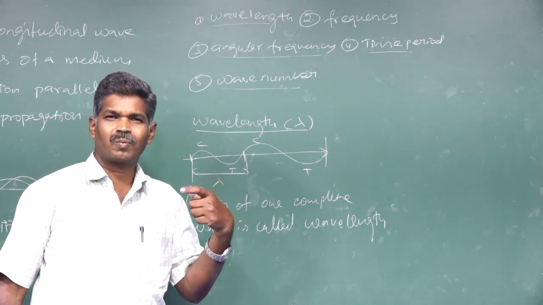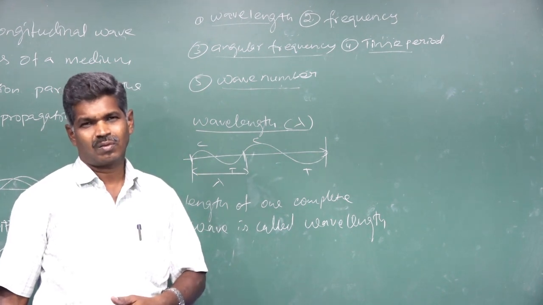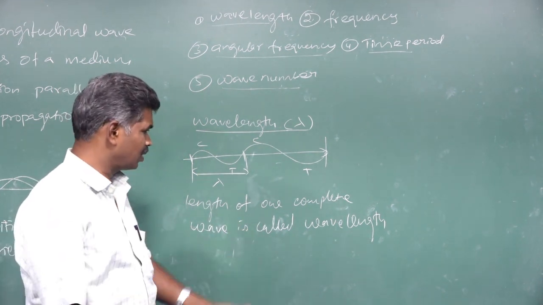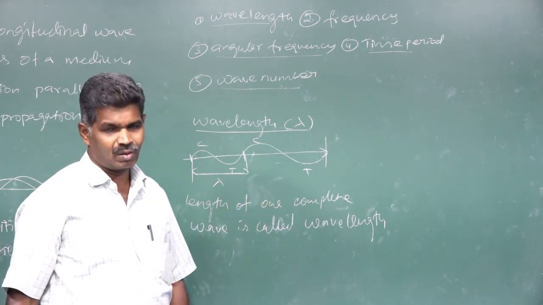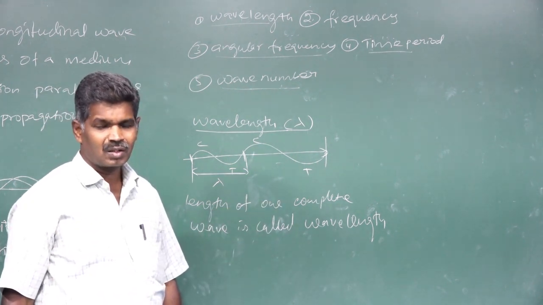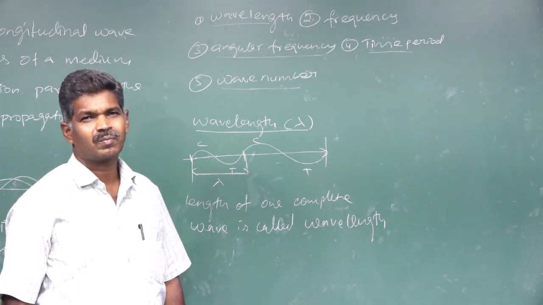In a transverse wave, one crest plus one trough, their length is called the wavelength. The length of one complete wave is called the wavelength. That is another way we can define it.